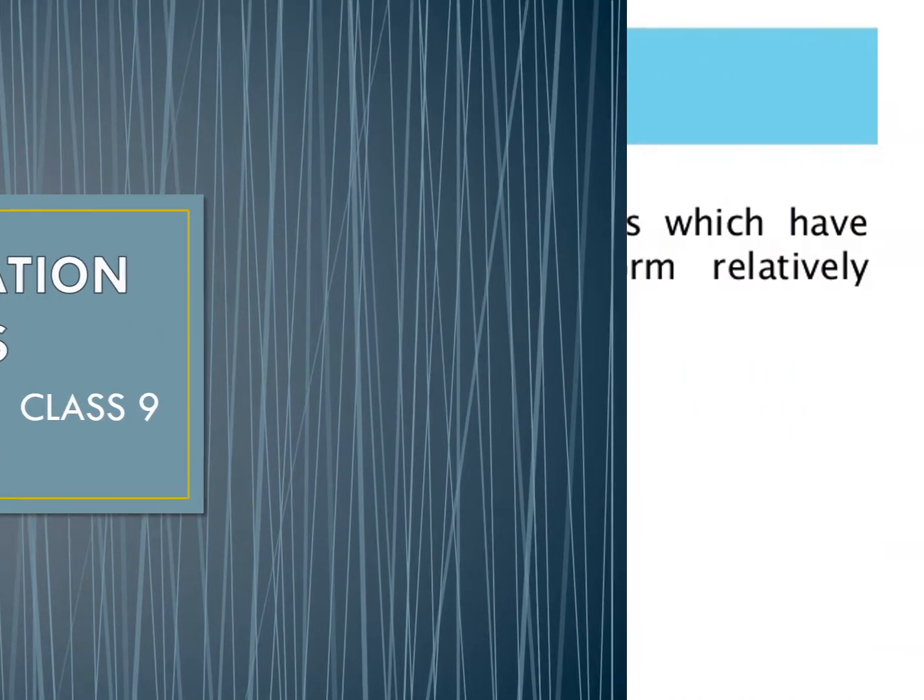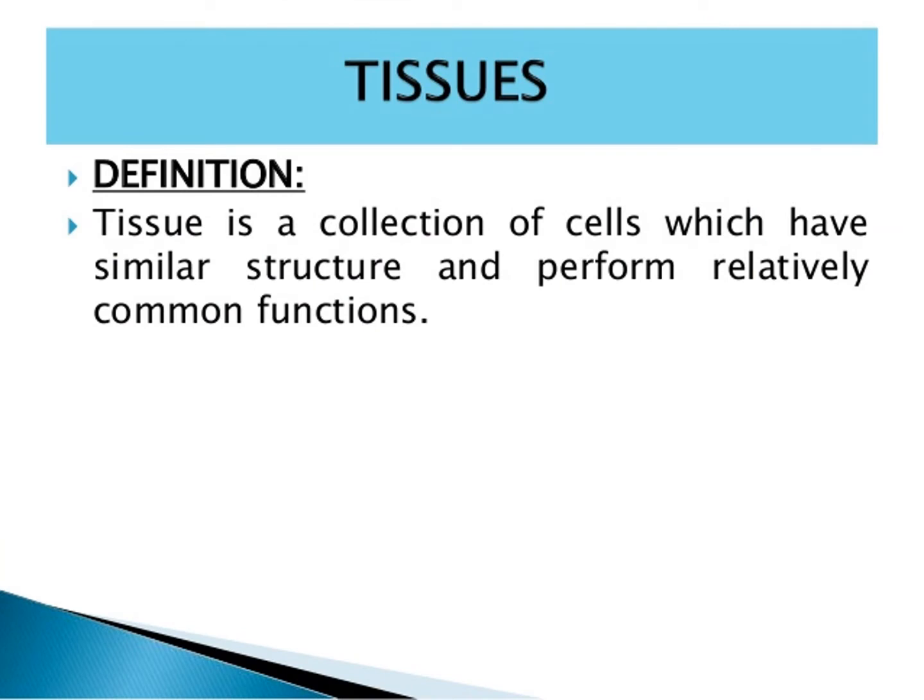Now, tissues. What is tissue? Tissue is a collection of cells which have similar structure and perform relatively common function.